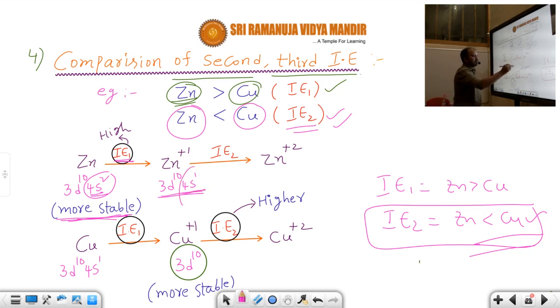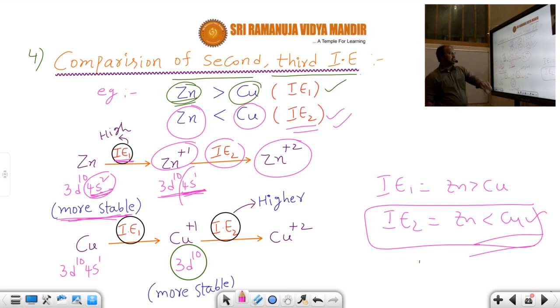So in its valence shell, what will be there? 4s1 will be there. Whenever one electron is there, from the univalent cation you have to remove another electron. That is called the second ionization energy. So removing one electron from the valence shell of a univalent cation, that ionization energy is called the second ionization energy. The first ionization energy is from a fully filled structure, the second from a half filled structure. Which is more stable? The fully filled structure. That's why IE1 is greater than IE2. We know that.